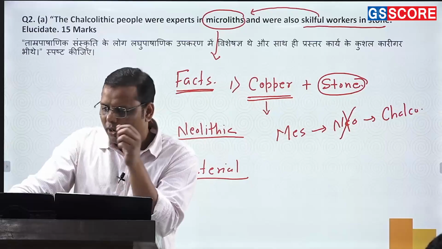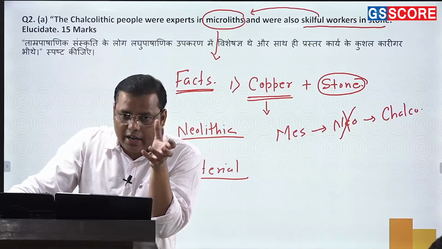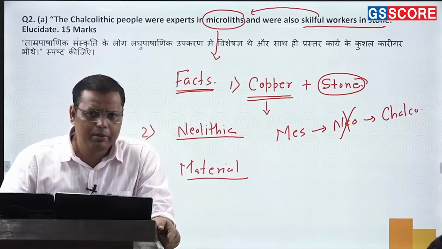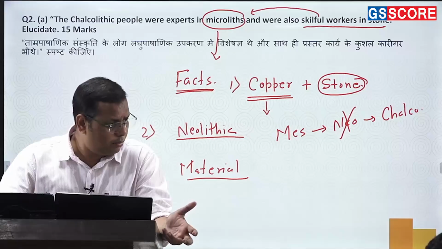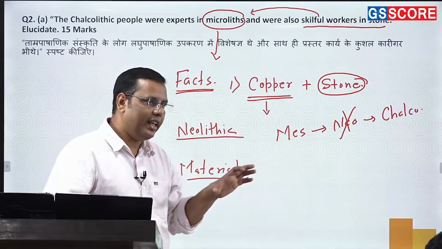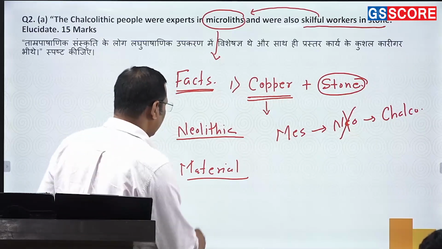In fact, over the period we do find certain granaries also in this culture. The site of the settlement was becoming bigger. You remember the sites of Daimabad and Inamgaon. These are the biggest sites. So basically they had been improving. They were achieving a great amount of materialistic development.